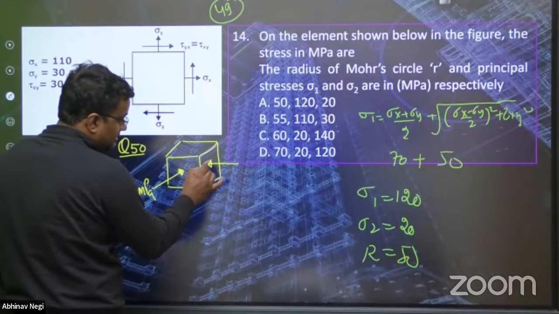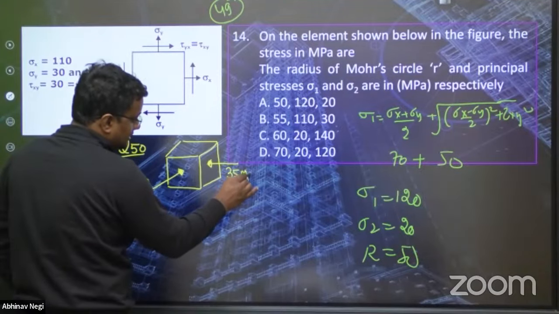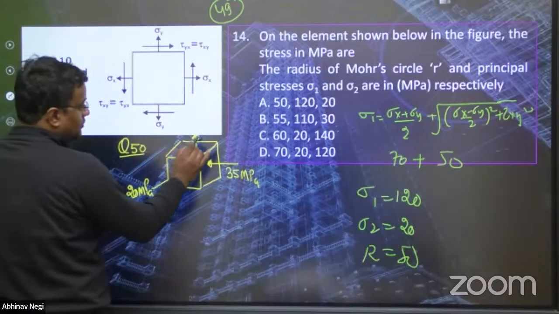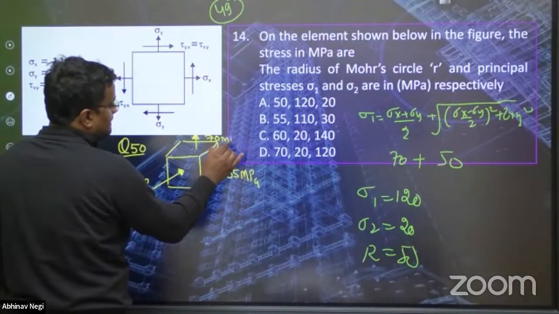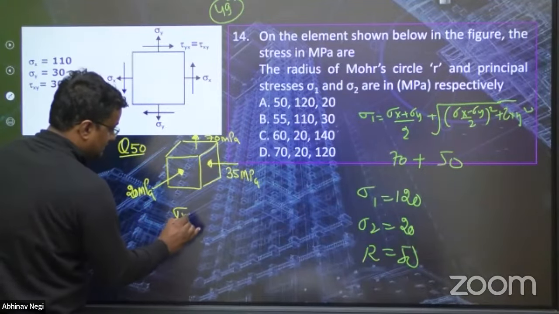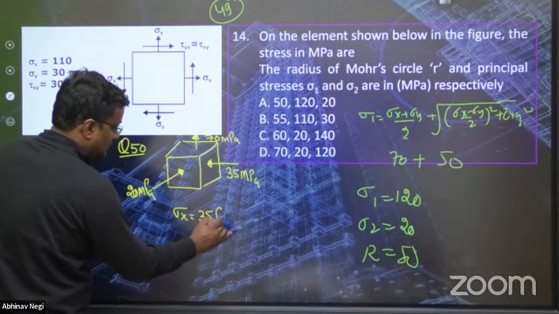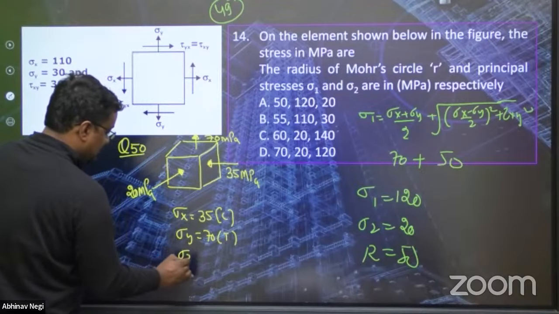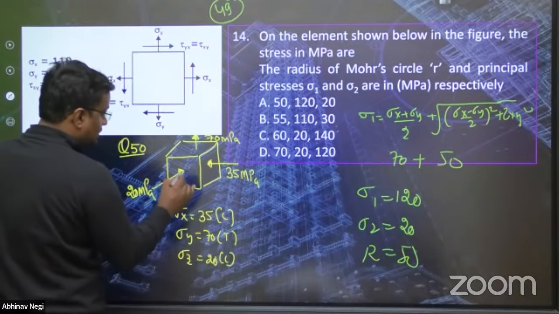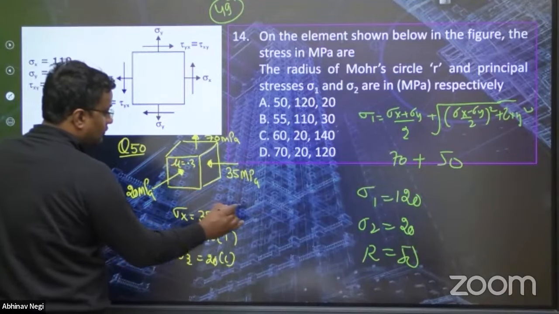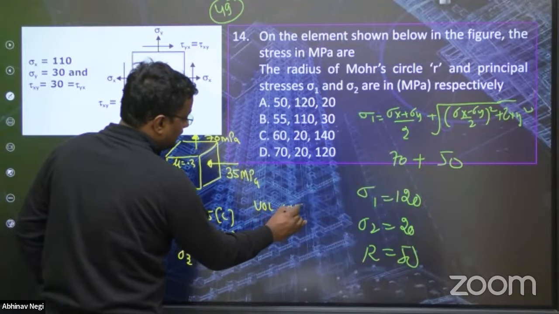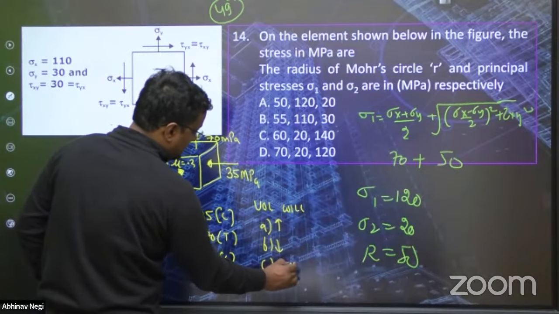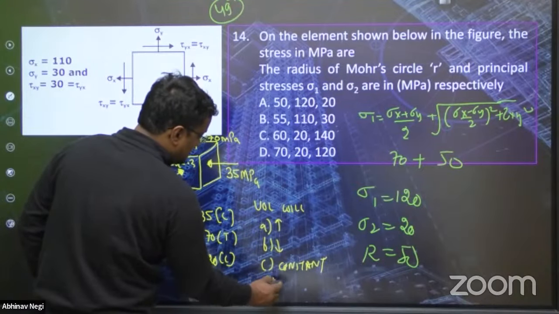Okay, this is 35 megapascal. And here in this direction the value is 70 megapascal. So sigma x is compression, that is 35 compression, sigma y is 70 tension, and sigma z is 20 compression. Mu is 0.3. Volume will: A, increase; B, decrease; C, constant; D, can't say.